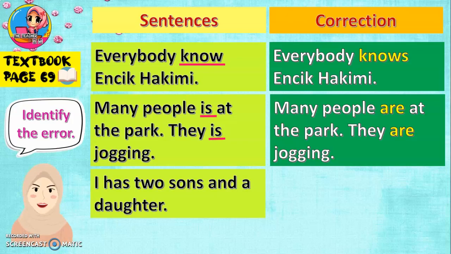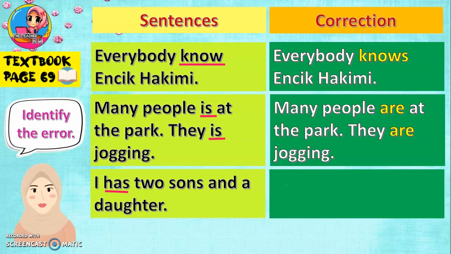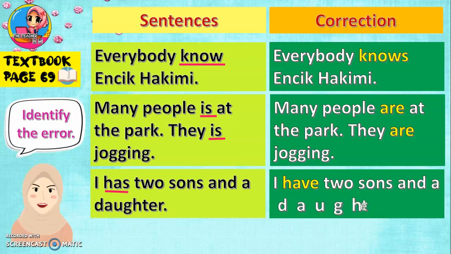It uses plural verb, right? So the error here is I has. I cannot use has. Walaupun I tu seorang tak boleh. I ni dia ganjil sikit, istimewa. So, dia satu tapi kena guna kata kerja yang banyak. Okay. So we need to change the has into I have 2 sons and a daughter. Dia kena guna I have. Saya ada 2 anak lelaki dan seorang anak perempuan. Have. Tak boleh has. Alright.